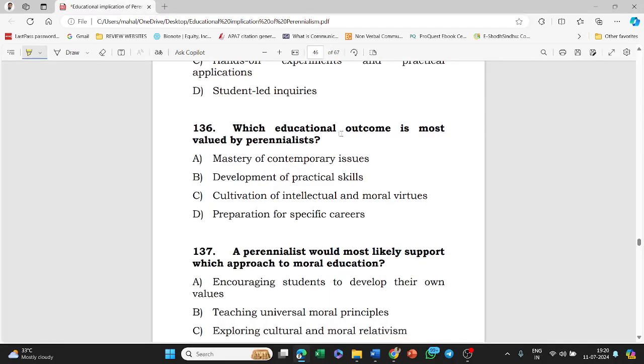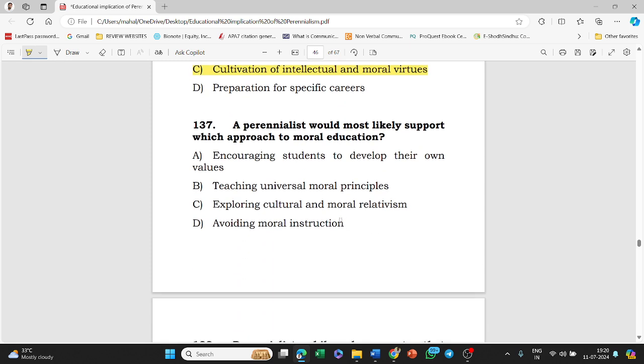Next, which educational outcome is most valued by perennialists? Mastery of contemporary issues, development of practical skills, cultivation of intellectual and moral virtues, preparation for specific careers. Answer of this question is option C, that is cultivation of intellectual and moral virtues.